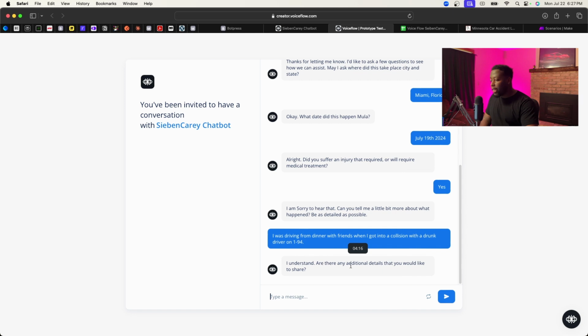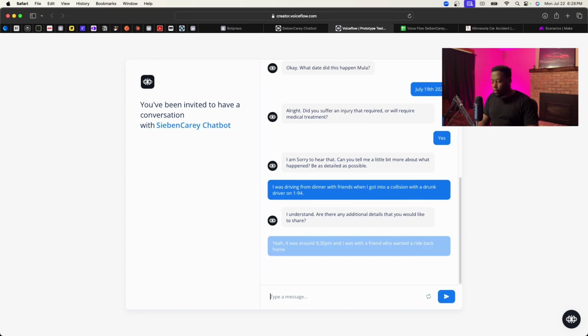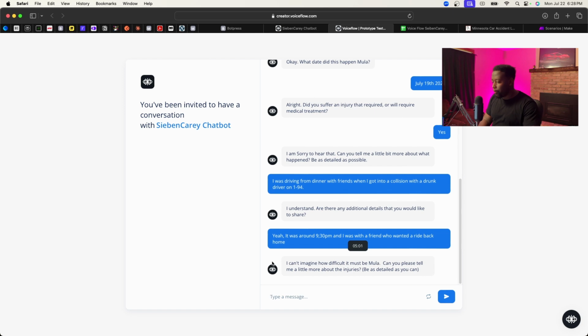I understand. Are there any additional details that you'd like to share? Since the lead might be forgetting some details, we're just, again, probing to collect as much information. So here I would say, yeah, it was around 9:30 p.m. and I was with a friend who wanted a ride back home, right? And then you will again select that information, store it, and then it will add it back into our CRMs and I'll show you.